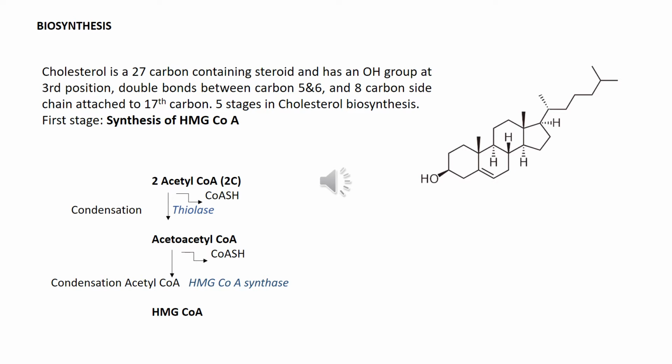In the next reaction, one more molecule of acetyl-CoA condenses with acetoacetyl-CoA, forming HMG-CoA by the enzyme HMG-CoA synthase. HMG-CoA is beta-hydroxy beta-methyl glutaryl-CoA.